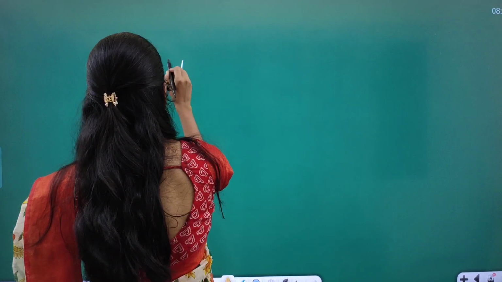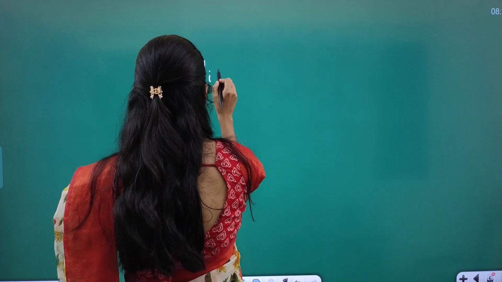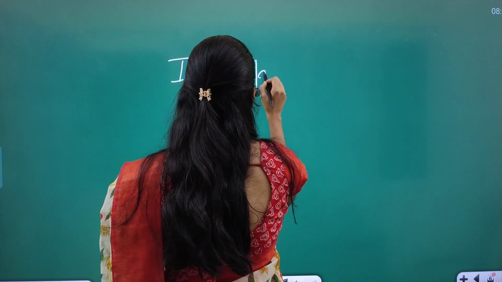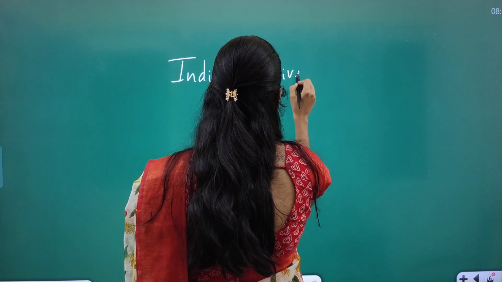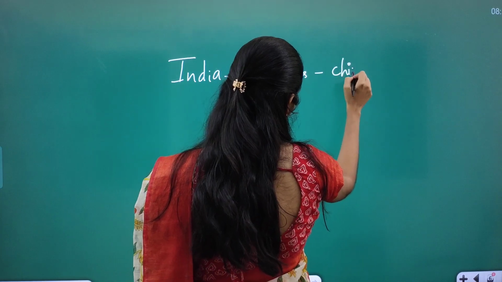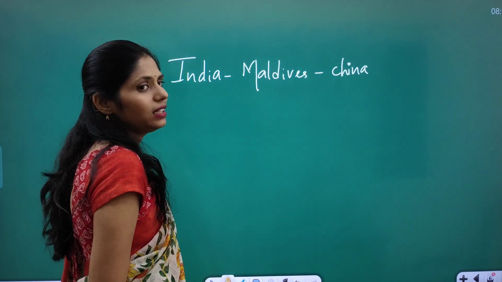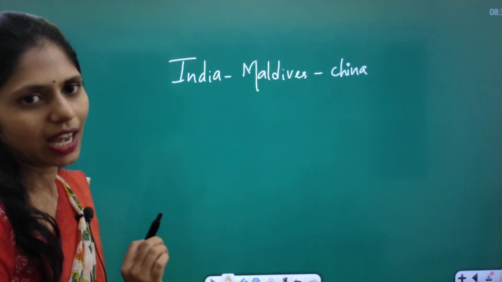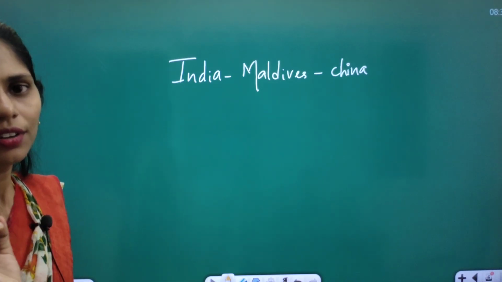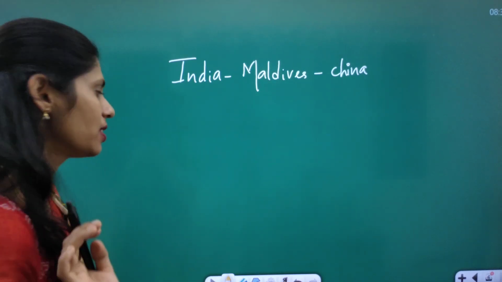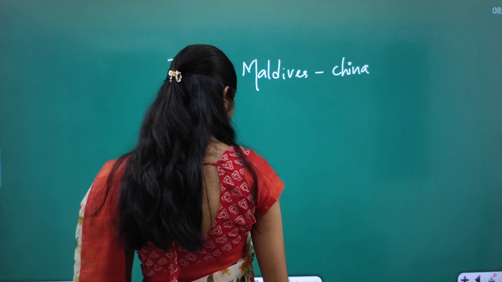Okay, let us see this topic: India, Maldives and China. I will explain this article from the basics onwards, so try to focus. So what happened?